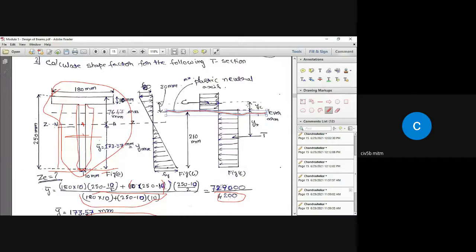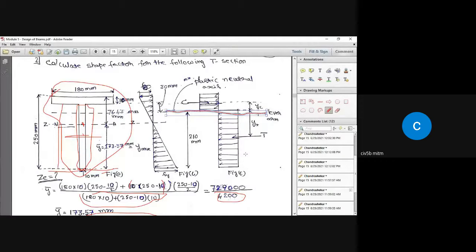So first thing we need to do is find out YC and YT, add those two things, and that becomes the lever arm, and that compression force multiplied by the lever arm or the tensile force multiplied by the lever arm will give you the plastic moment capacity of the section. Is it clear to you?